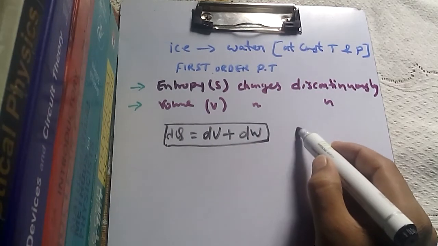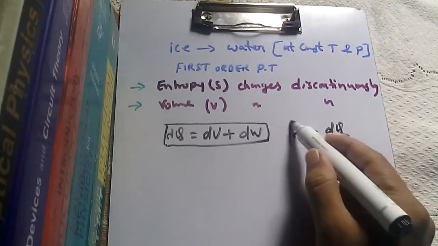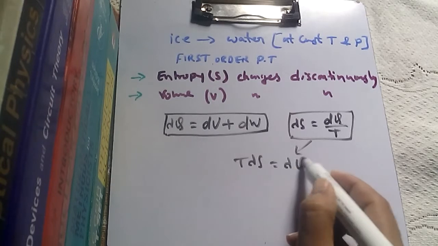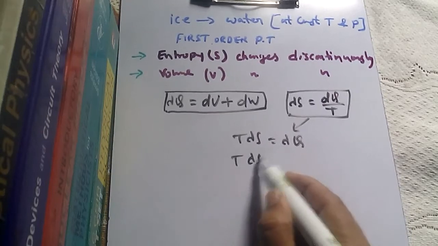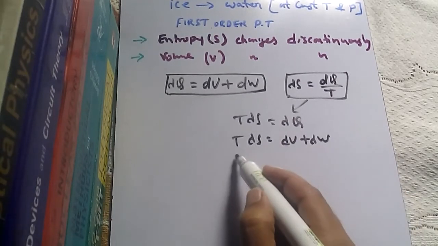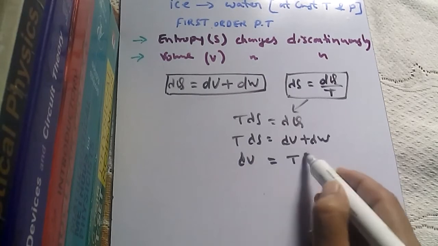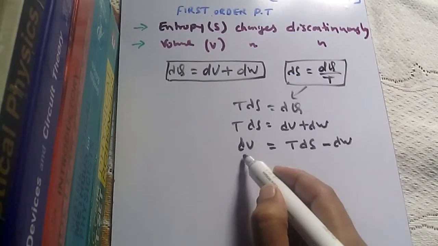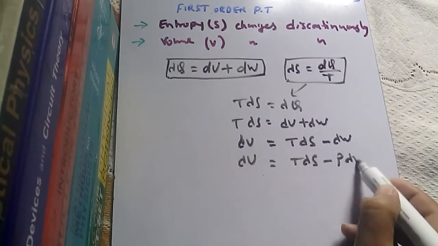We know the second law of thermodynamics, that is ds is equals to dq by T. From here we have TdS is equals to dq, and in place of dq we will write down du plus dw. We want to find du, so let us take it to the left side. dU is equals to TdS minus dw, and we know dw is p dv, minus p dv.